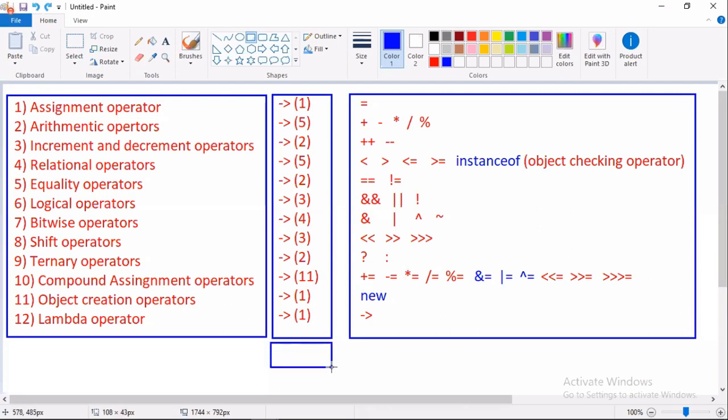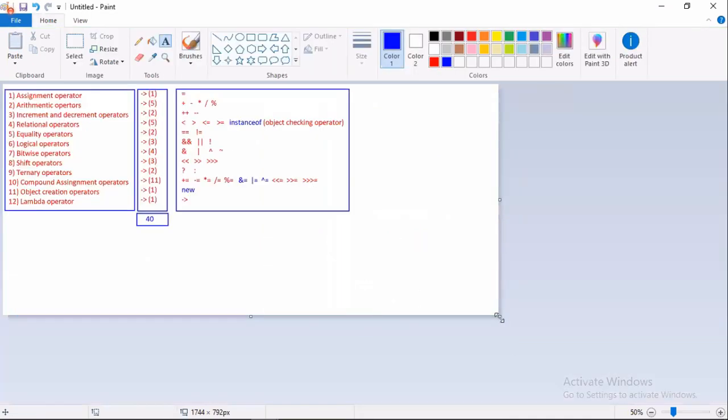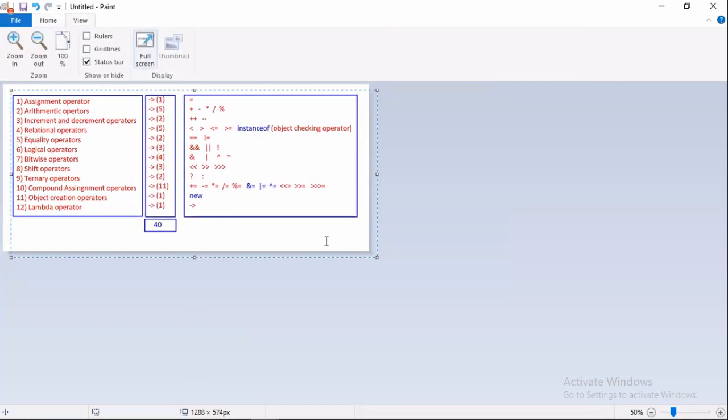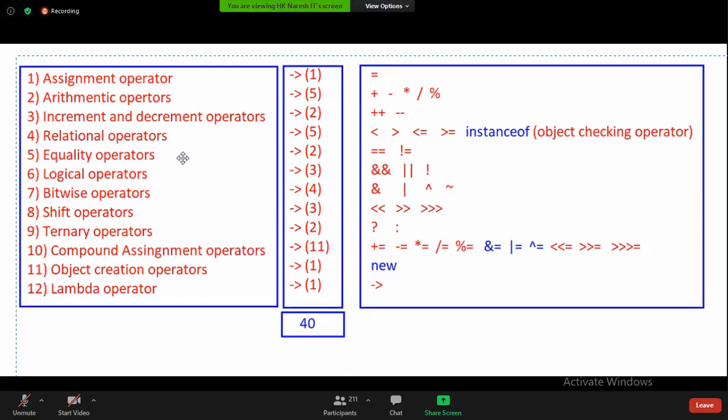So totally how many operators are there? 40 operators. So you have to remember all these operators. See, it's very easy. The only thing is you have to take the decision to remember. If I decide I should remember, you will remember. If you say, oh my God, these many are there, how can I remember? When you can remember Hare Krishna, why can you not remember?